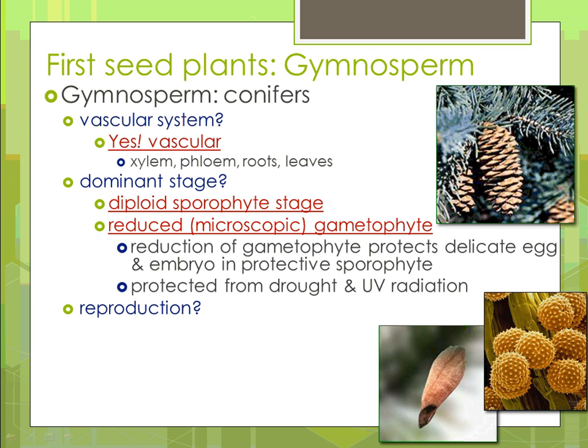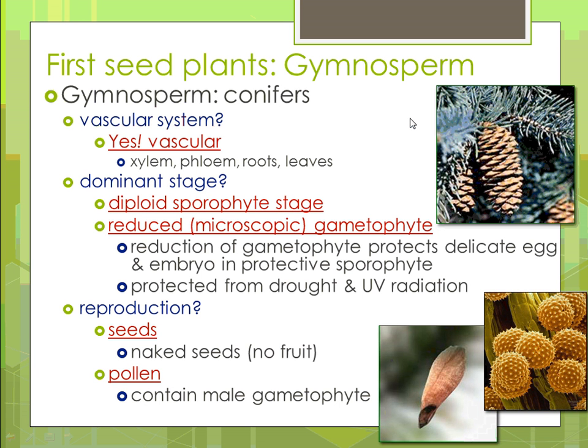And so these are sort of like one of the few types of organisms that can truly get away from water when it comes to reproduction. So they have seeds, which is a reproductive barrier. You have your embryo protected by a protective layer of tissue, and they don't develop in fruit, so they are naked. And they have pollen, which is essentially the male gametophyte, which is the sperm.